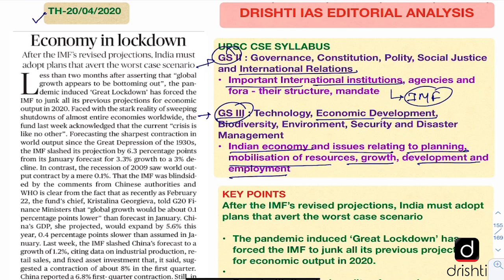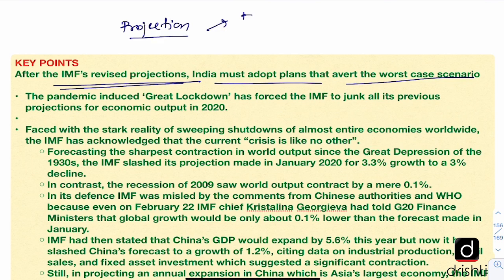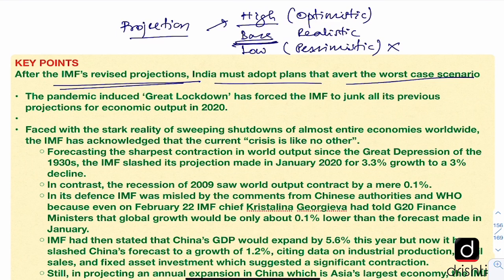Let us look at the key points. Editorial says that after the IMF's revised projections, India must adopt plans that avert the worst case scenario. Whenever any projection is made, we have three cases. We have a high case, which is also known as an optimistic scenario. We have the base case, which is more or less the realistic scenario, and a low case, which is pessimistic scenario. So India must make plans so that it can avoid this low or pessimistic scenario where everything that can go wrong goes wrong.